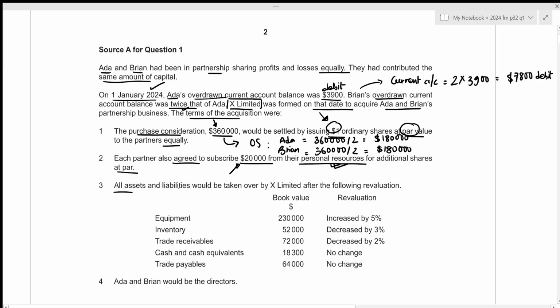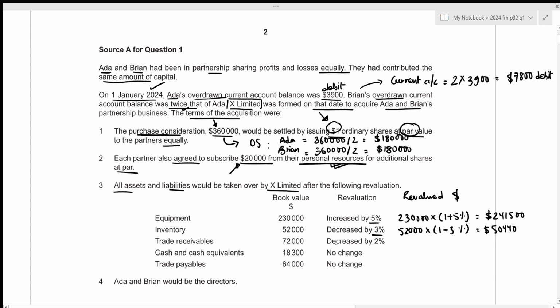Then all assets and liabilities will be taken over by X Limited after the following revaluation. We have been given the book values and the condition for revaluation, so let's calculate the revalued amount for each. For equipment, we need to increase the book value by 5%. That is 230,000 times 1 plus 5%, which results in 241,500. For inventory, we need to decrease the book value by 3%. That will be 52,000 times 1 minus 3%, which results in 50,440.